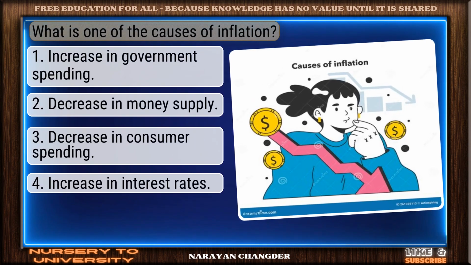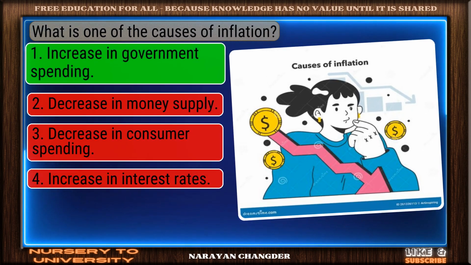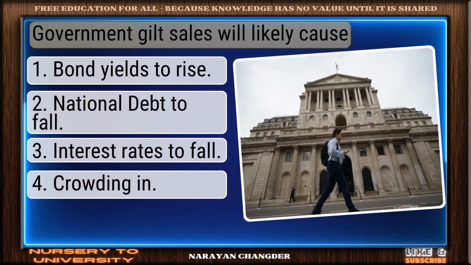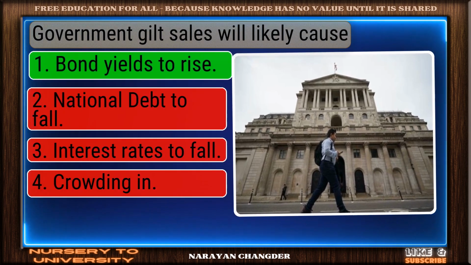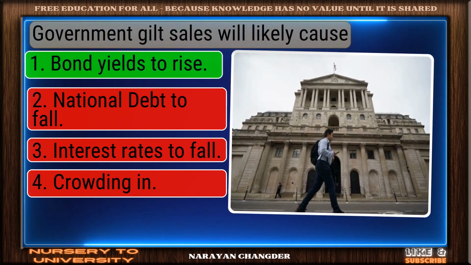What is one of the causes of inflation? Bravo. Increasing government spending is the answer. Government gilt sales will likely cause... Excellent choice. Bond yields to rise is the right answer.